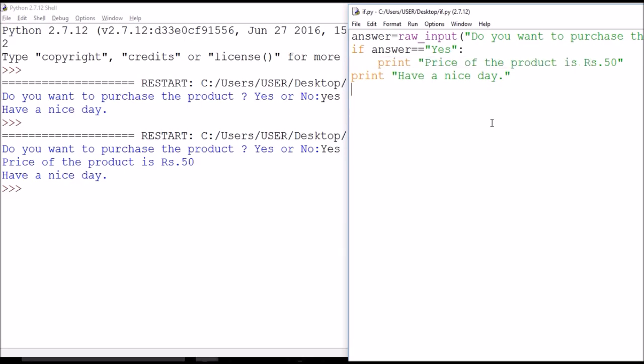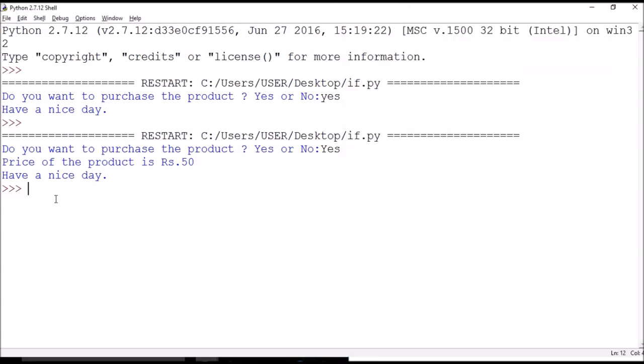But to get rid of this kind of problems, Python provides us some built-in string functions which help us to overcome this kind of problems. Let us learn about those functions. Like if I assign a variable s is equal to hello, and if I want to capitalize all the letters of this string, then I can use a built-in function whose syntax is the name of variable dot upper brackets. So as you can see, each letter of the string is capitalized.